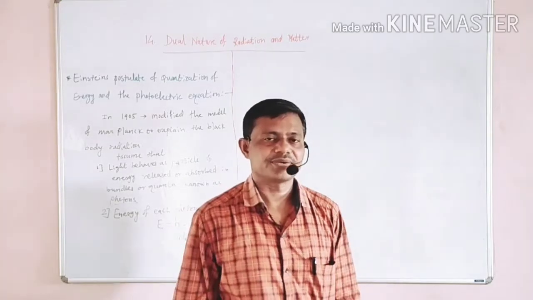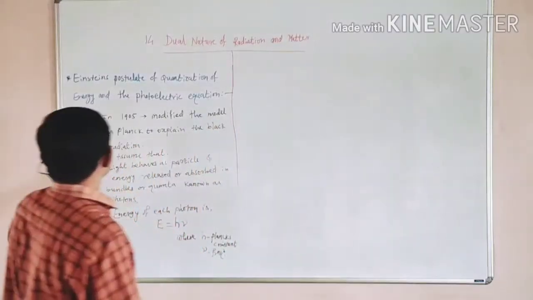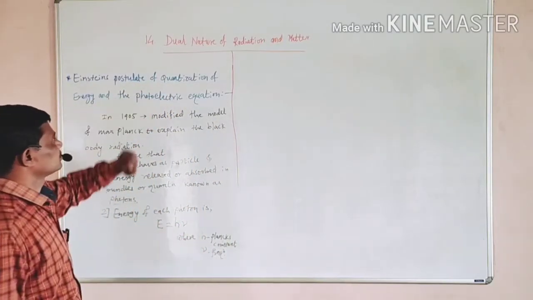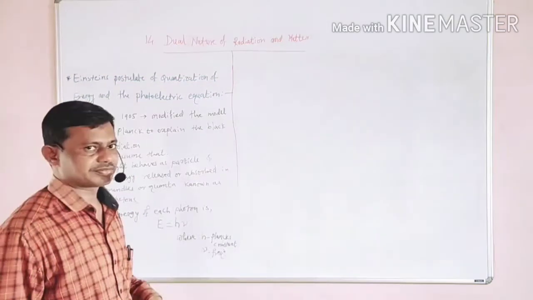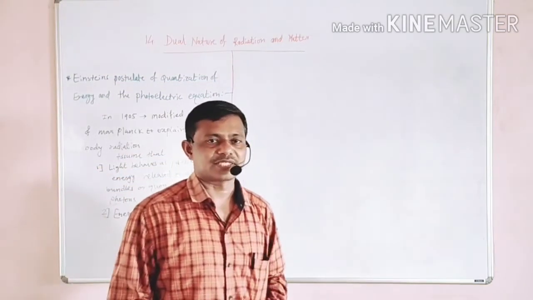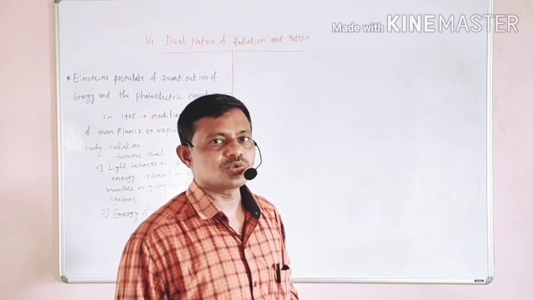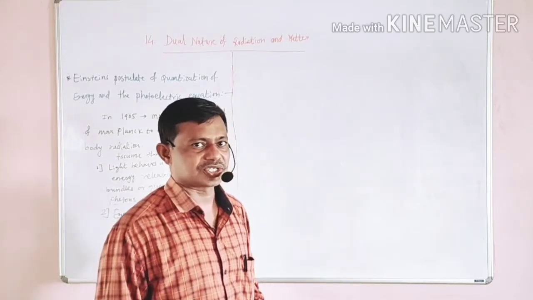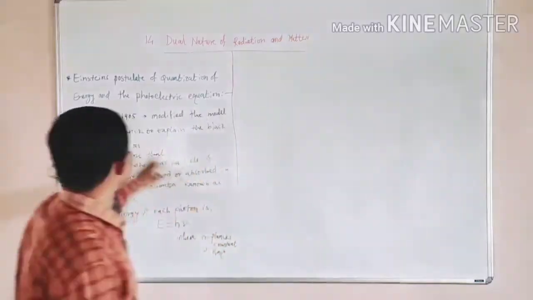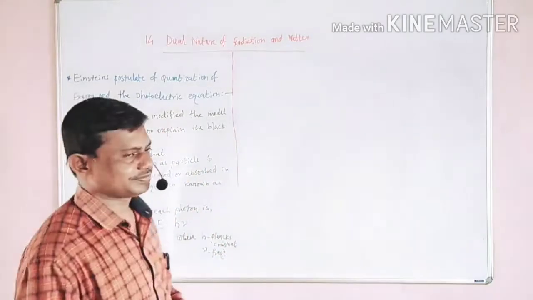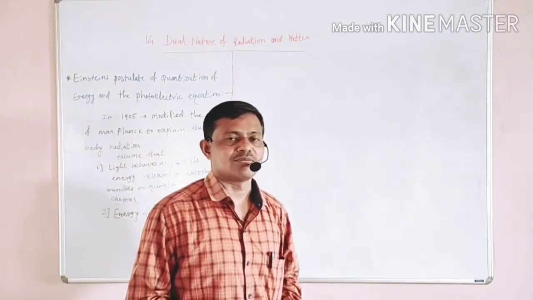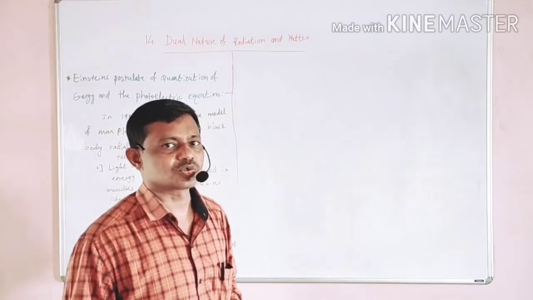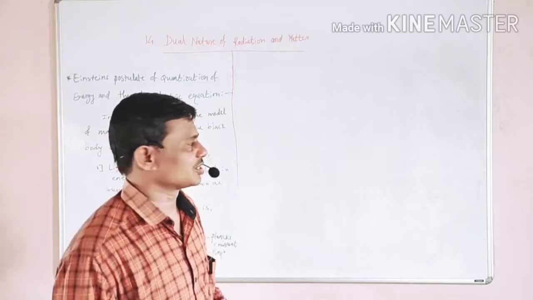Hello friends, today we are going to learn Einstein's postulate of quantization of energy and the photoelectric equation. We know that Max Planck used the idea of quantization of energy to explain black body radiation. In 1905, Einstein modified the model of Max Planck, which was used to explain the black body radiation, such that